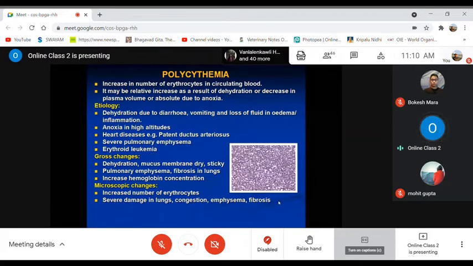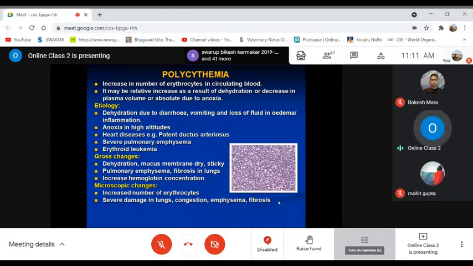In continuation of this, the next topic is polycythemia. Poly means many. When there is an increased number of RBCs, erythrocytes, in the circulating blood, that is known as polycythemia. When there is a decrease, that is anemia, right? Just the opposite of that is polycythemia. It can be a relative increase as a result of dehydration, or when there is a decrease in plasma volume, or an absolute increase due to anoxia.